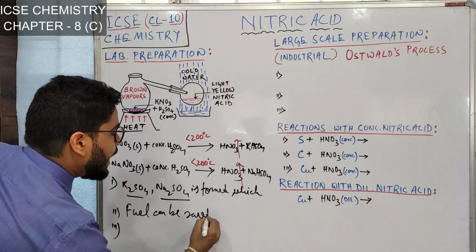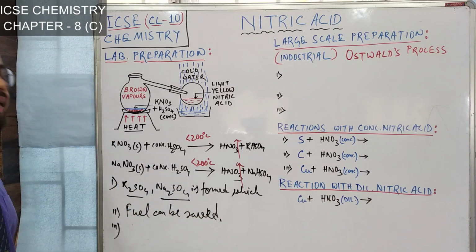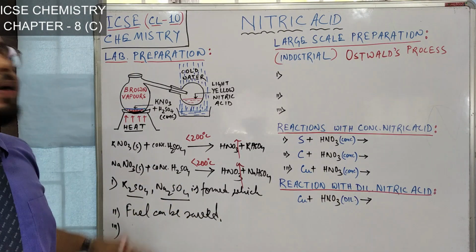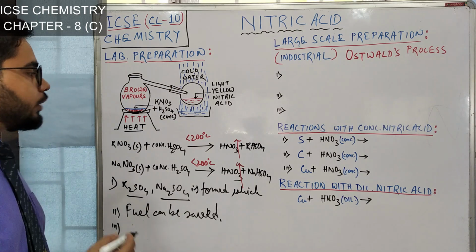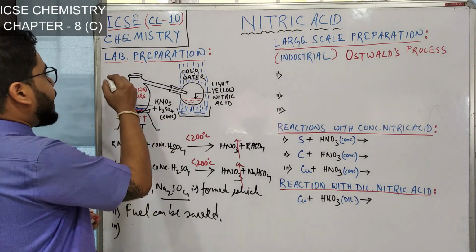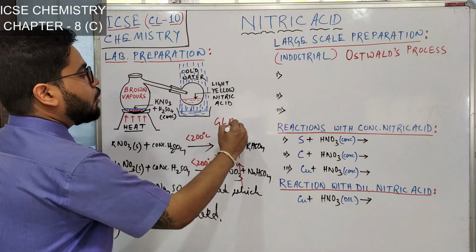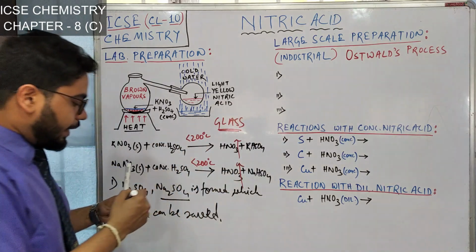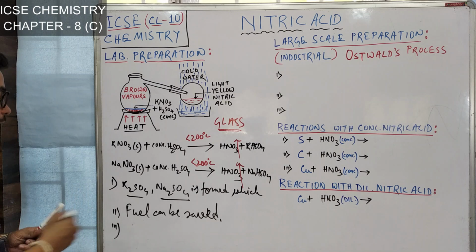saved. And the third point is, all the apparatus whatever you are using, they are made up of glass apparatus. Okay, all apparatus are glass apparatus. So at high temperature, glass apparatus may tend to break.